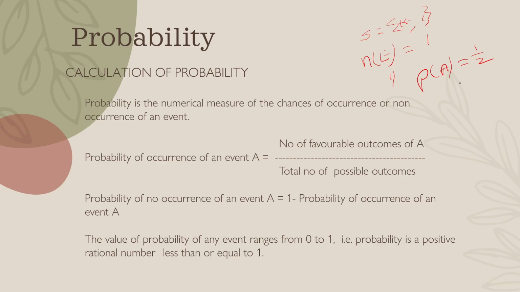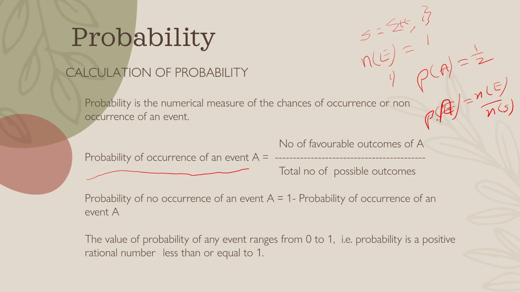Similarly, we will calculate the probability in the upcoming videos. For the time being, just remember this is the formula for calculating the probability of occurrence of an event: P of A is equal to N of E by N of S. This is the formula for calculating probability. P of E is equal to N of E by N of S. This is the number of favorable outcomes in the random experiment. I'm sorry, this is not P of E, this is P of A.